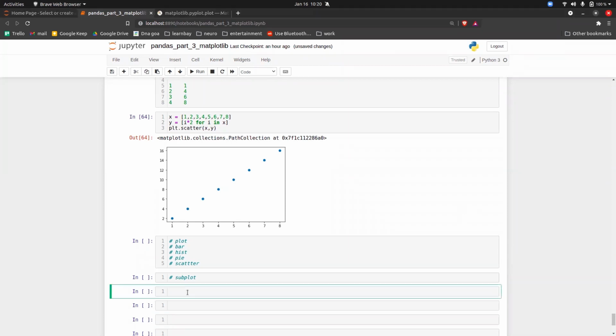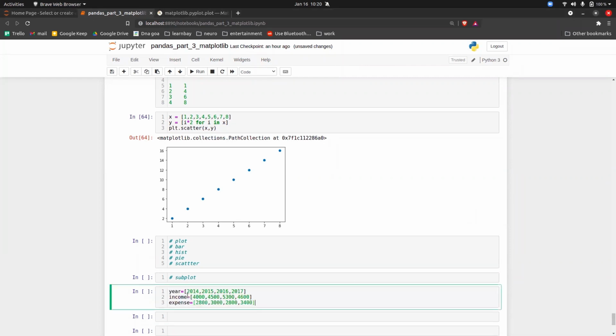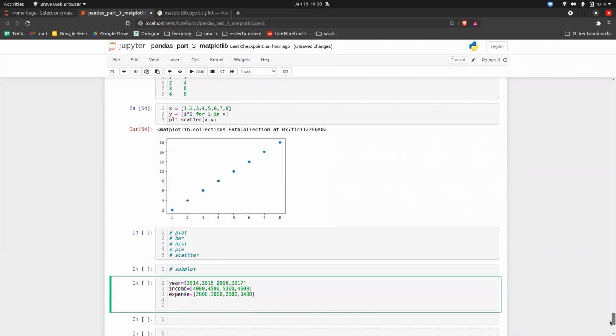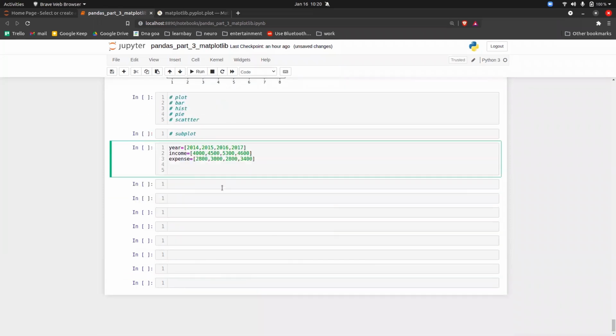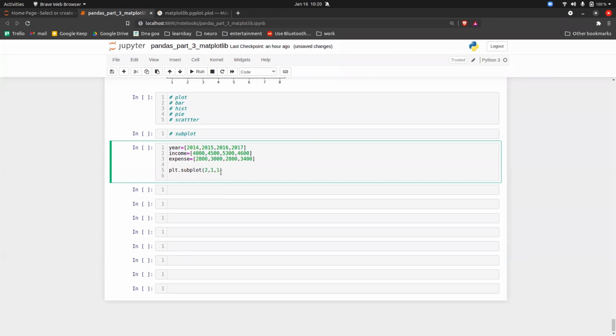Okay, so let's say you have year, income and expense like this. Okay, and you want to plot two different plots but in the same place. So first I will write the code and then I will explain. So plt.subplot(2, 1, 1), and let's say I want a bar plot here.